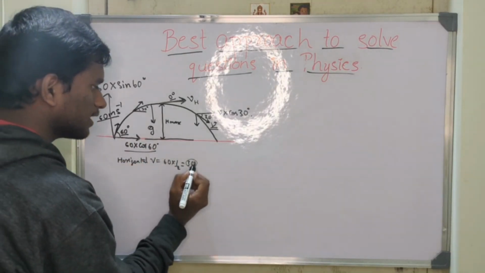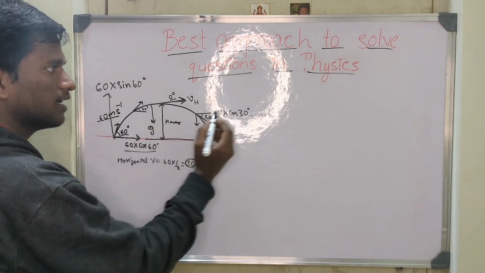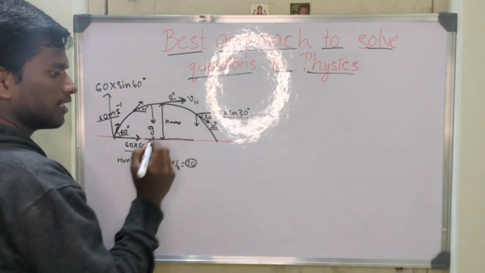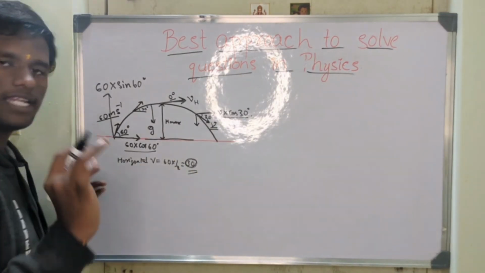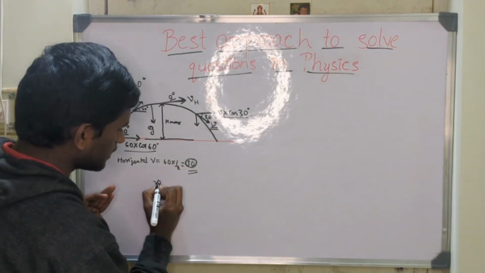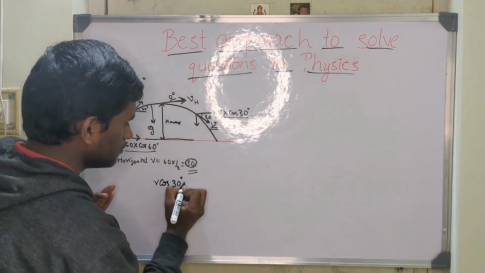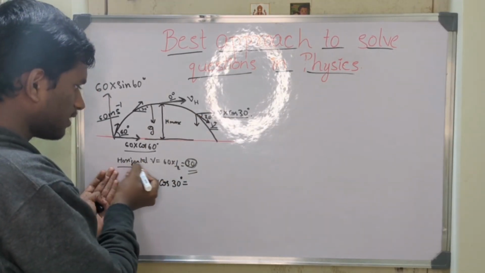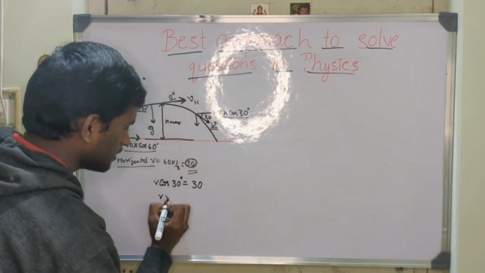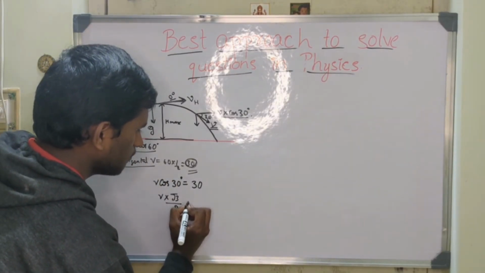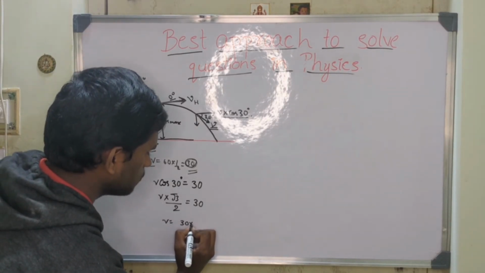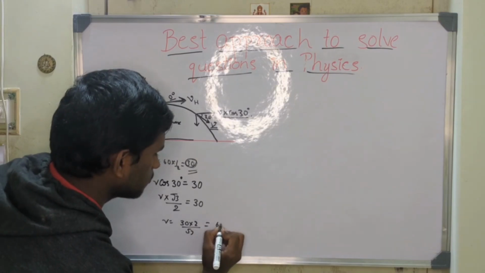Here it is 30 meters per second, right? The horizontal component of the velocity. Here also the horizontal component of the velocity will always be 30 meters per second. The only thing that varies here is the vertical component of the velocity. Now v cos 30 degrees is equal to the horizontal component of the velocity at the initial point, which is 30 meters per second. V into cos 30 degrees, which is root 3 by 2, is equal to 30. V is equal to 30 into 2 by root 3, 60 by root 3.